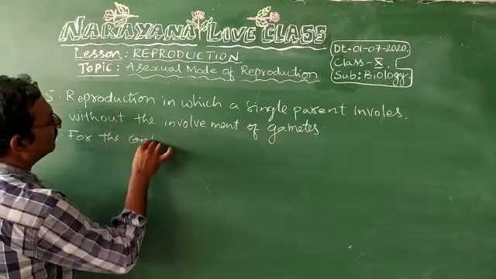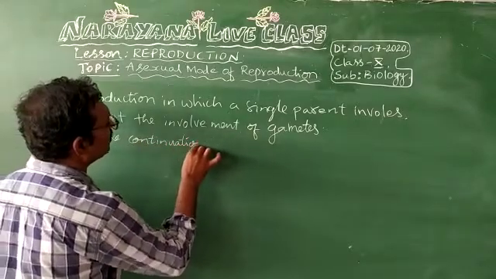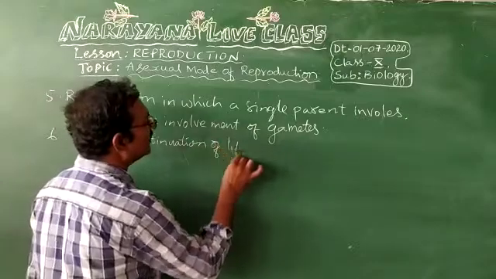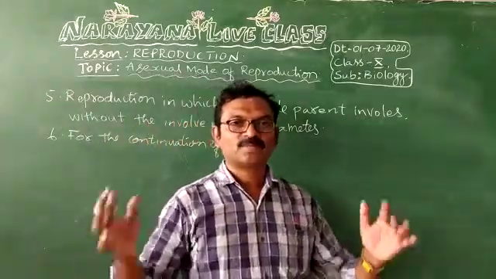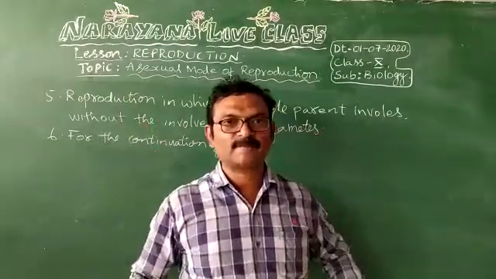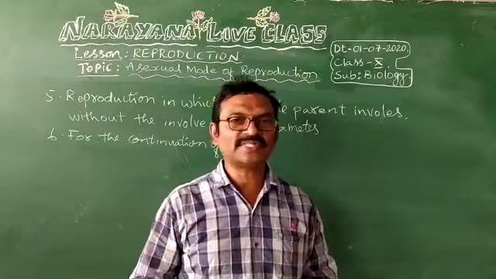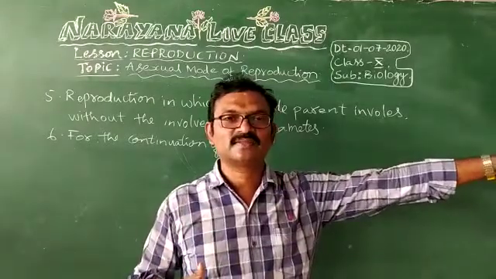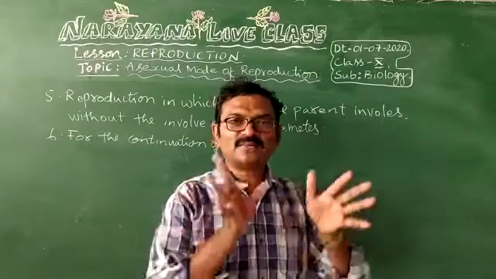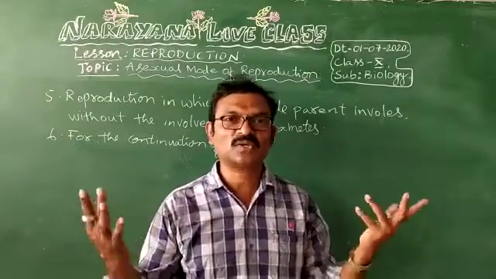For the continuation of life. If reproduction is not there, my generation will stop with me. So if I produce young ones, my generation will continue on this earth. That's why organisms should go for reproduction.